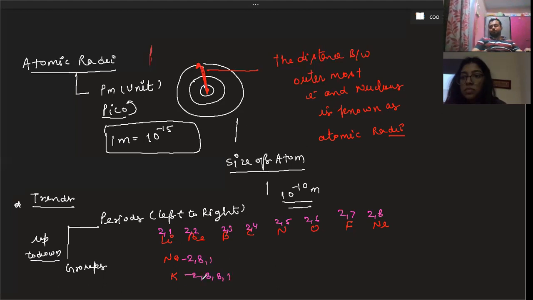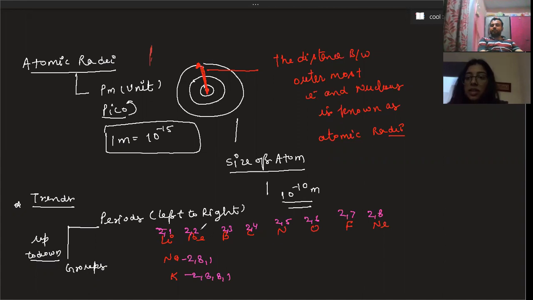Is there any problem till now? No, sir, no problems. So beta, if we move left to right, the number of shells is the same, but effective nuclear charge is increasing. Means the electrons are increasing and protons are increasing, but the number of shells is the same. Yes.